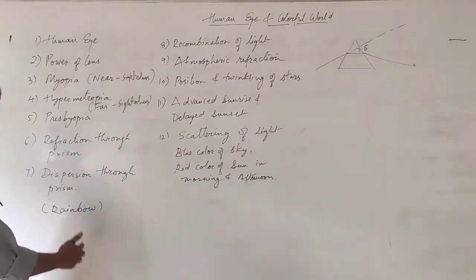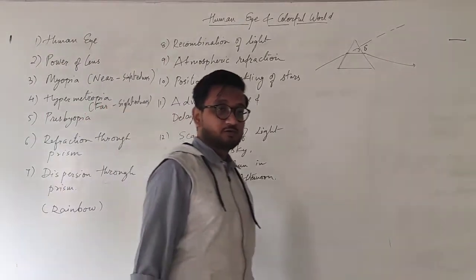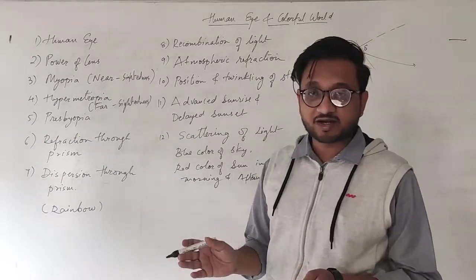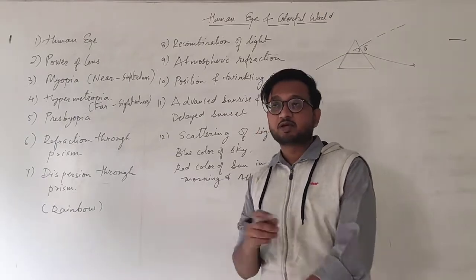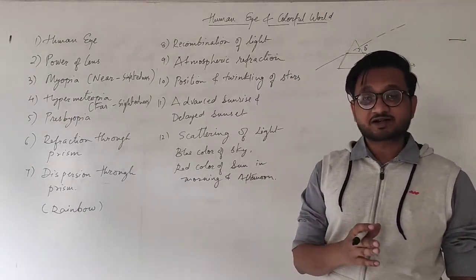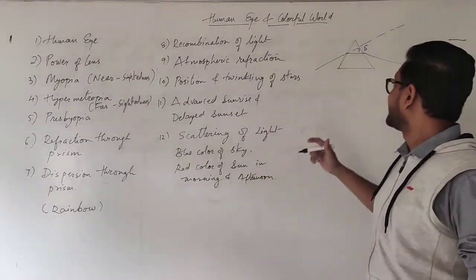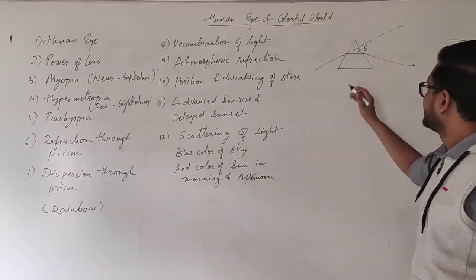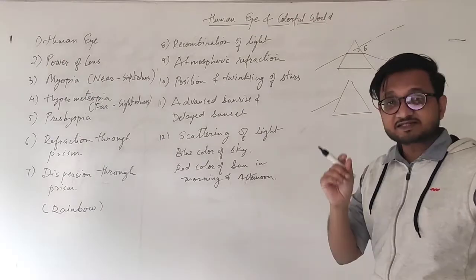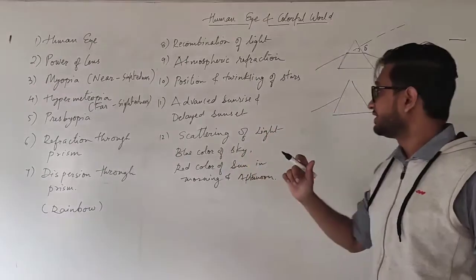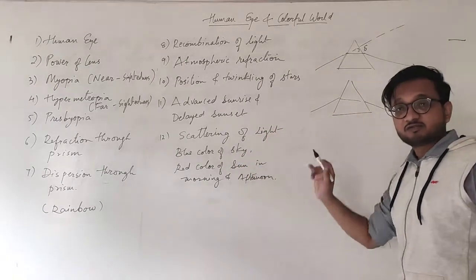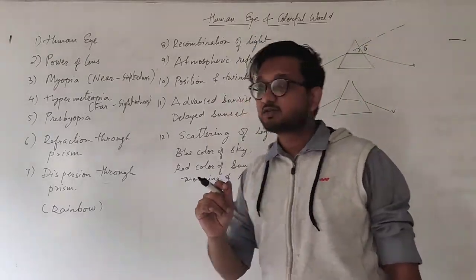The next one is dispersion of light in a prism. We know what dispersion is. Dispersion is the splitting of white light into its constituent colors because of their different wavelengths, and because of the different wavelengths all the colors react differently when they enter a glass prism. The one with the smallest wavelength refracts the most, and that is violet, and the one that refracts the least is the red color.